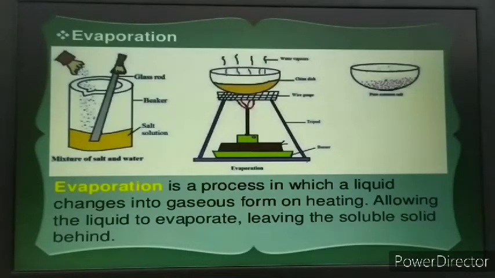You will find the solid particles of salt are left behind in the container. So this is how through the method of evaporation we can separate the two components. So what is evaporation? Evaporation is a process in which a liquid changes into gaseous form on heating, allowing the liquid to evaporate, and it leaves behind the solid particles. The soluble solid particles are left behind.